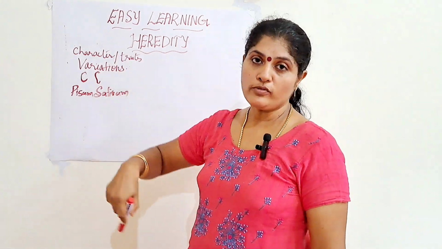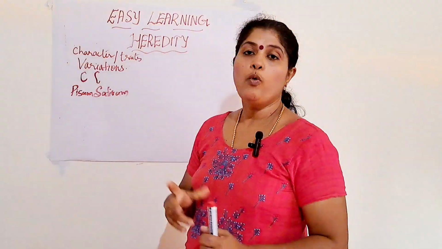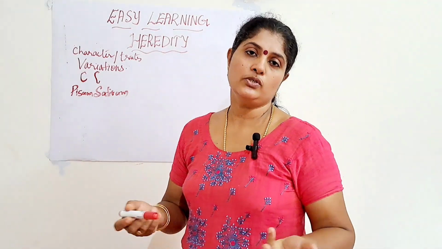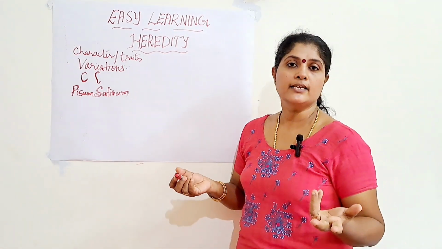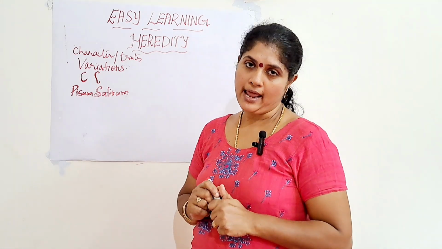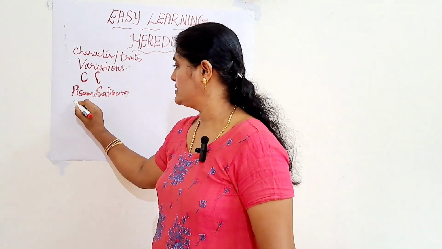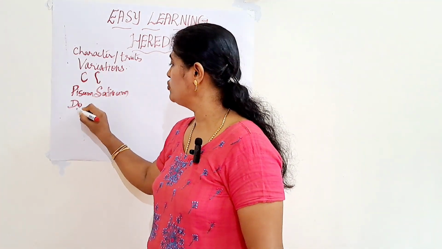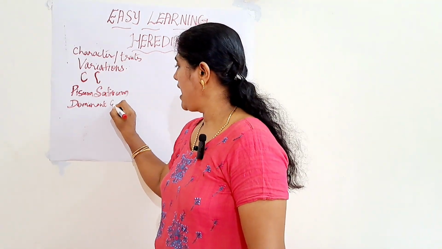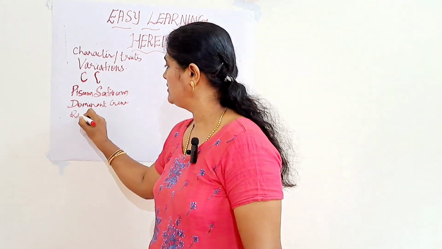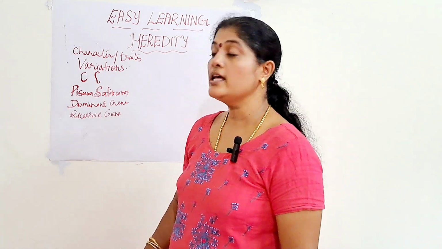So, before moving on to the experiment, there are certain terms which you should be familiar with. One is the chromosomes. It is a thread-like structure which is present inside the nucleus of the cell. Next one is the DNA. DNA is the genetic material for the transmission of characters. Other than that, other terms which come in the experiment are the dominant gene. Gene is the unit of inheritance. Next one is the dominant gene, and the other one is the recessive gene.